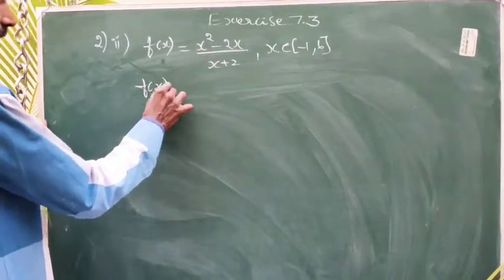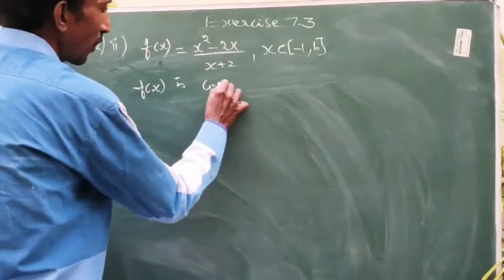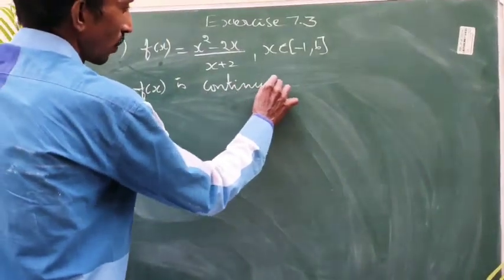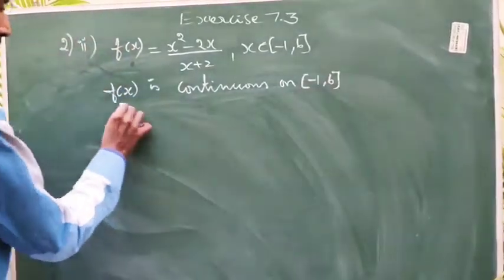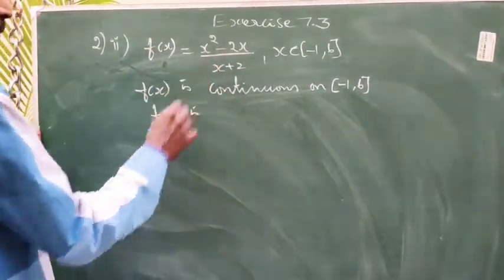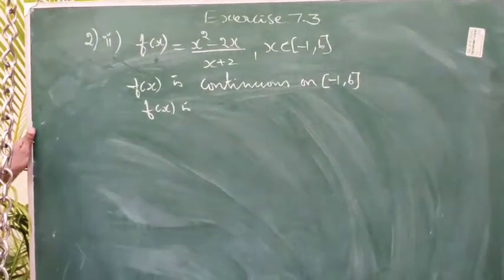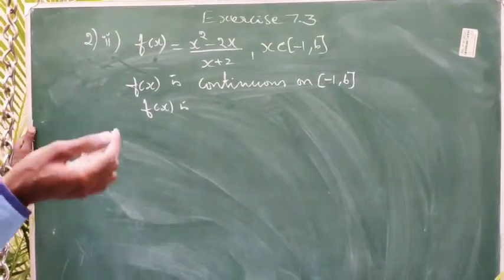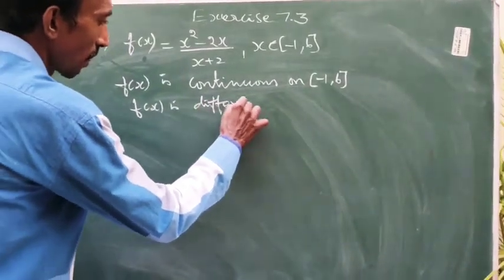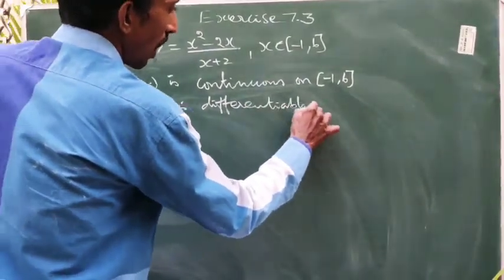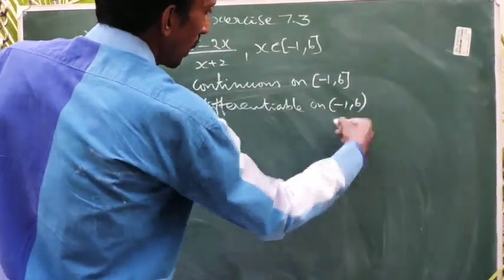Therefore we can write directly f of x is continuous on closed minus 1, 6. Obviously the differentiation exists. If you put any value in the derivative, it's not infinity. Therefore, f of x is differentiable on open minus 1 comma 6.